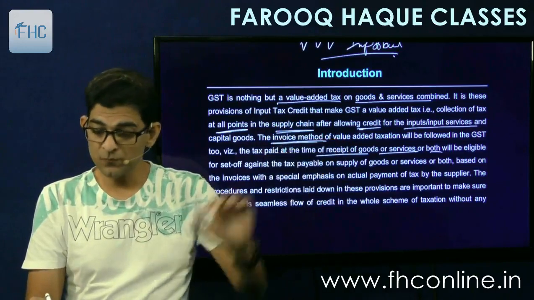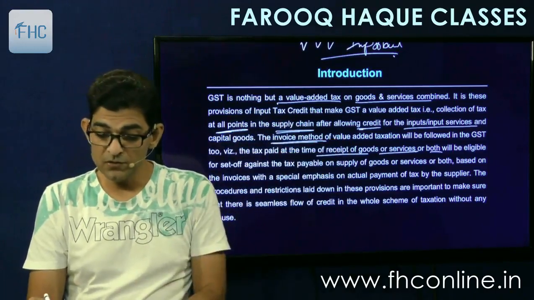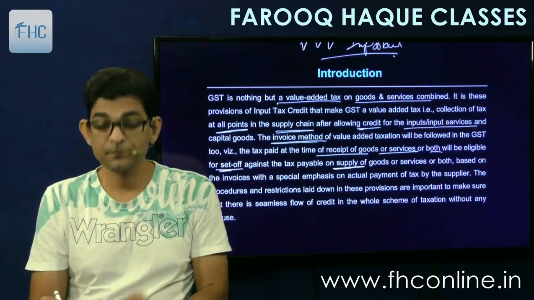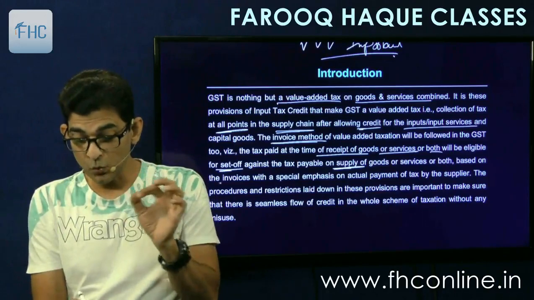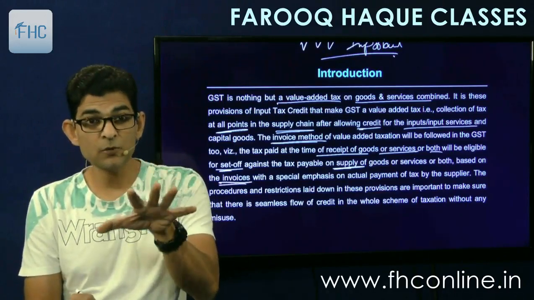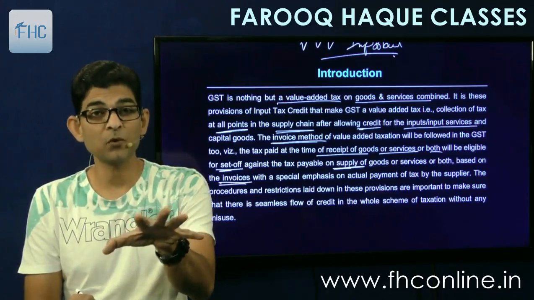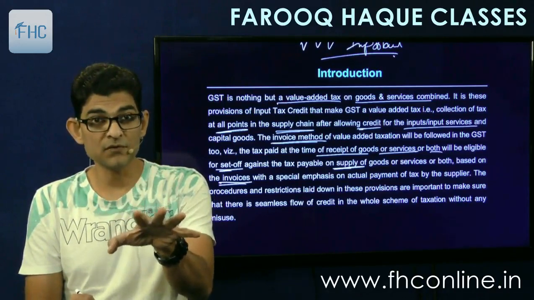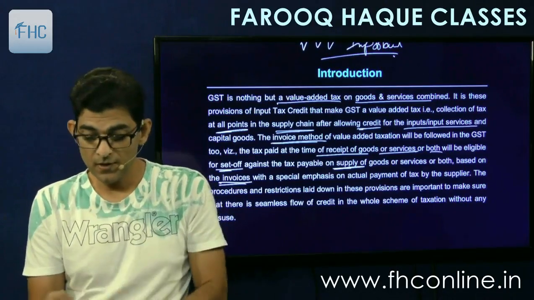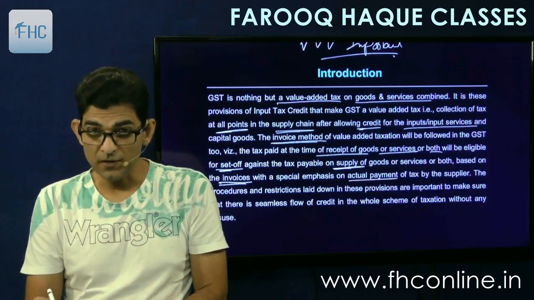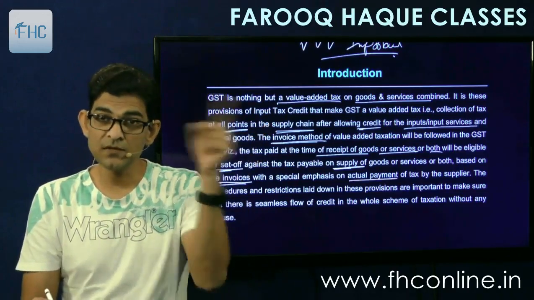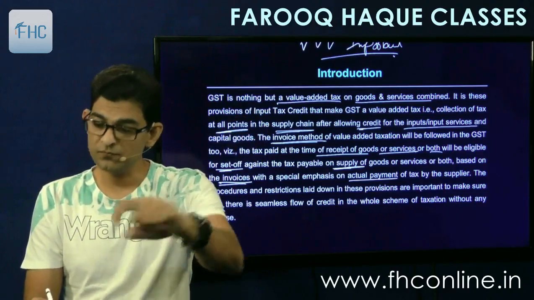The inputs or input services will be eligible for set off against the tax payable on supply of goods or service or both, based on the invoices. So invoice is the documentary evidence. This is important. Invoices are very important in this credit system, with a special emphasis on actual payment of tax by the supplier. Supplier pays tax, then the credit is allowed to you and you can set off.